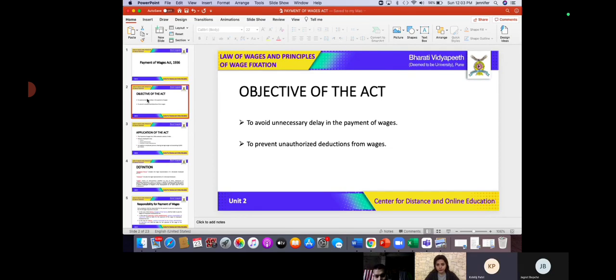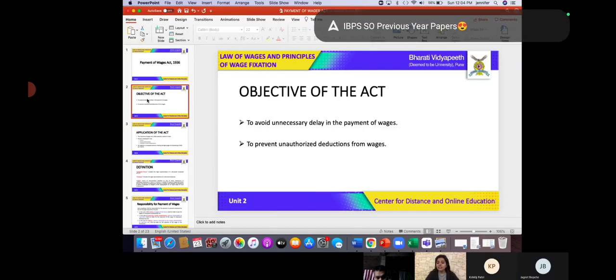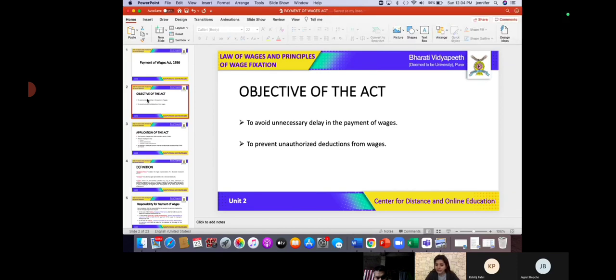Ma'am, for timely payment of wages. Very good, for the timely payment of wages, right? To make sure that the employees are not exploited. In what way? That the wages are paid, and there are no unnecessary deductions from the wages, right? Unnecessary deductions can be in the way of fine, or any kind of penalty, right? To make sure that whatever wages the employees are bestowed, they are given that much of wages, and there are no unnecessary deductions, right?